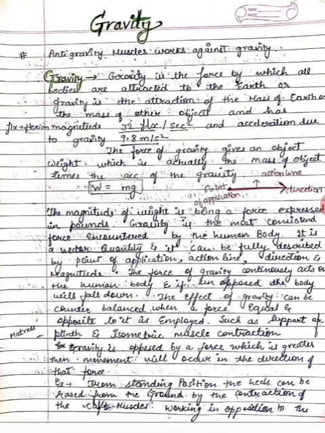The force of gravity gives an object weight, which is actually the mass of the object times the acceleration of gravity. As we see, W equals mg, where W is weight, m is mass of an object, and g is acceleration due to gravity. The magnitude of weight, being a force, is expressed in pounds.